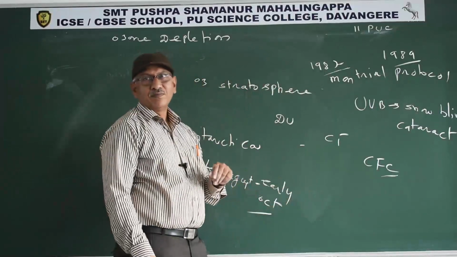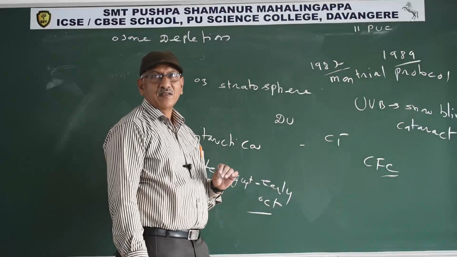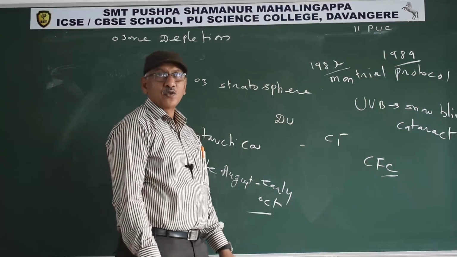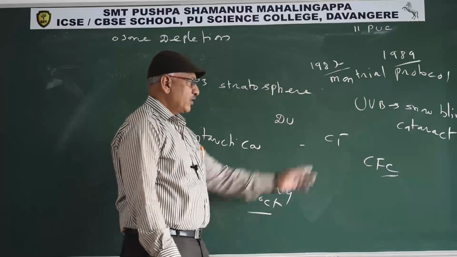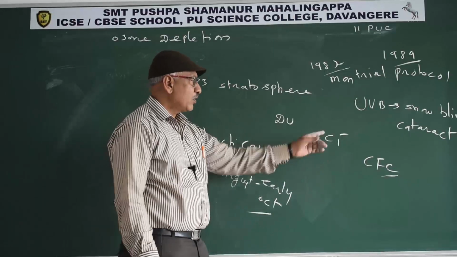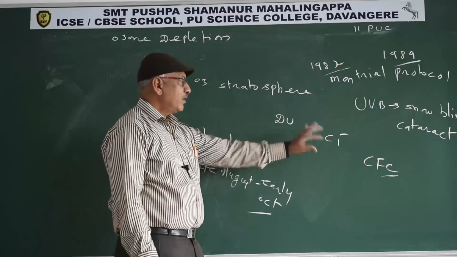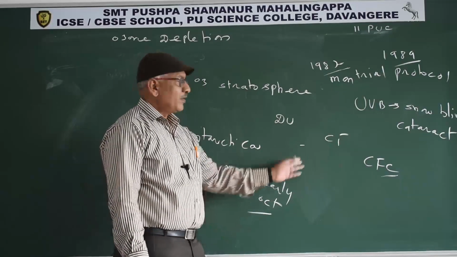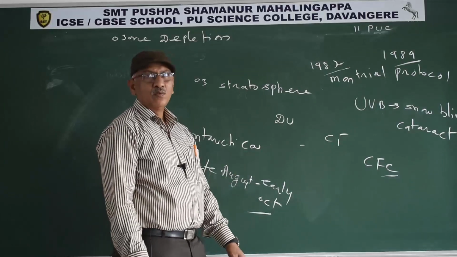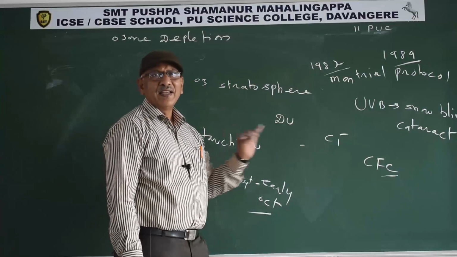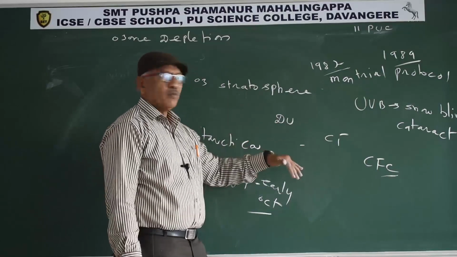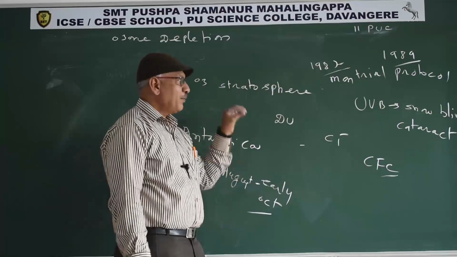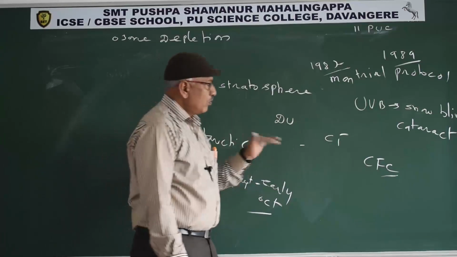Chlorofluorocarbons are used in refrigerators and air conditioners. From the troposphere they reach the stratosphere, where UV rays act on them. From the chlorofluorocarbons, chloride ions are released. They act as a catalyst in the presence of sunlight. They degrade O3 into oxygen free radicals. In nature also, from the oxygen free radical ozone is formed and ozone is degraded, but they maintain a balance.